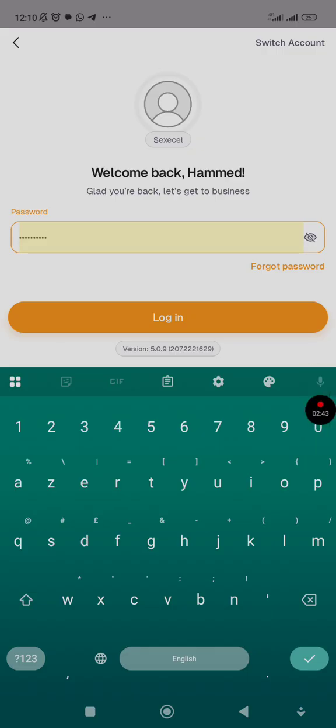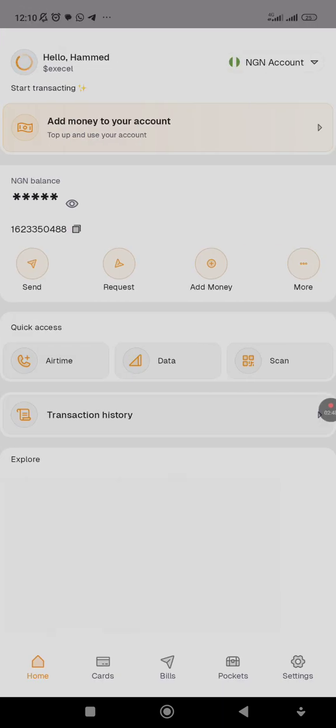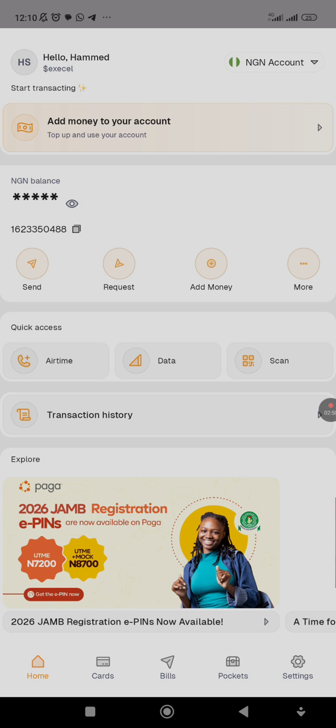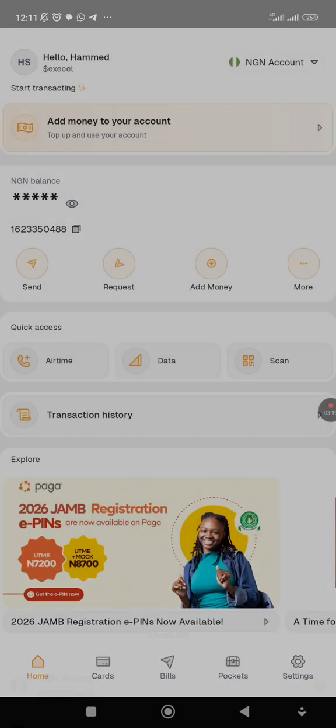So the next thing is, let me log into my own account. As you log into the account, you'll verify your account now. You need your NIN and your BVN to register the account. After doing that, the next thing is to verify your email and your phone number. Once you verify your email, you come to the section for it. You see, they have created my Nigeria account once I verified my Paga. Then the next thing is you click on it.